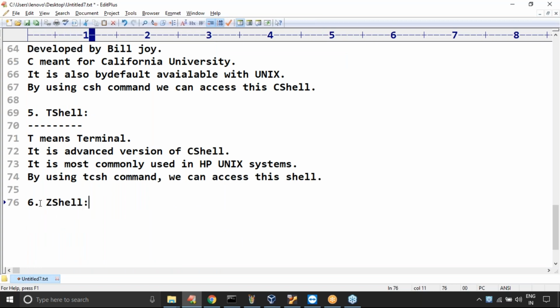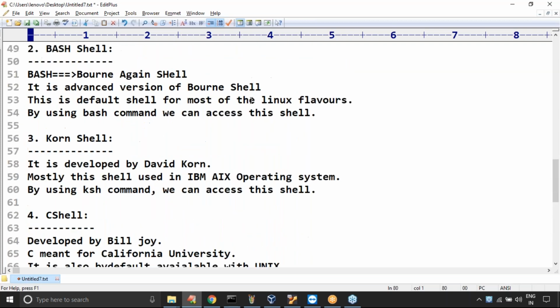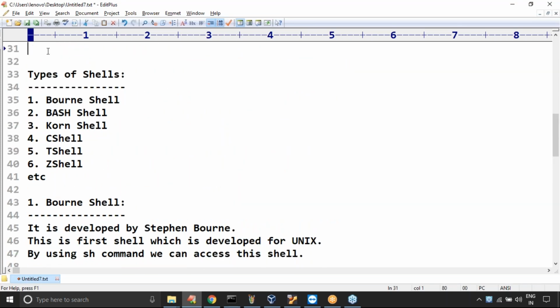This was developed by, do you know, Paul. How can you access it? By using the zsh command, we can access this shell. That's it. Just a basic terminology you people should be aware of.